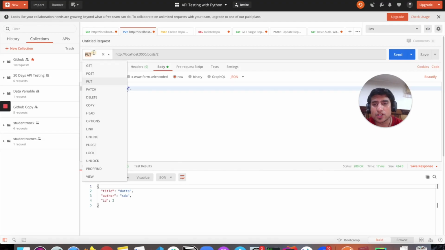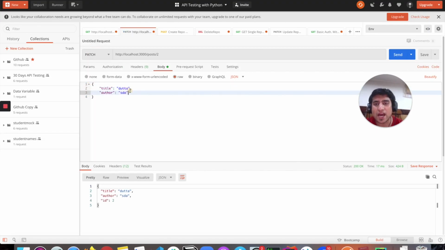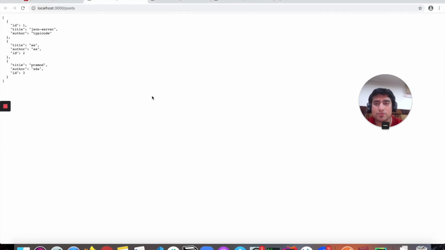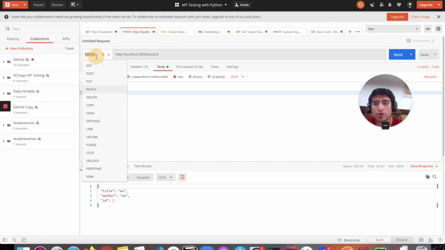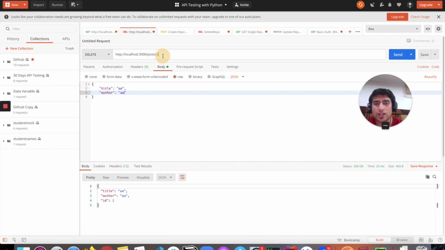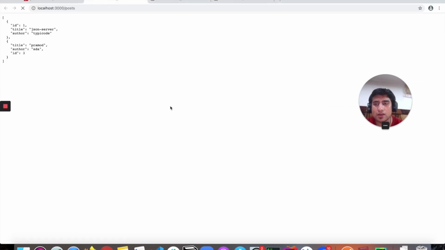So that is put working. For patch, again you can do patch. So suppose Datta AEK, a very similar behavior, right? And if you want to delete this one, you can delete the second one. So which is EA, and here it is deleted, right? So you can play around with it, and you can do that in this case using Postman, right?